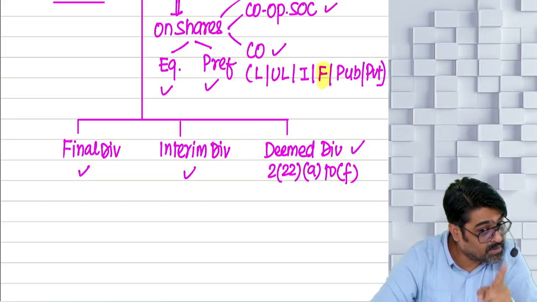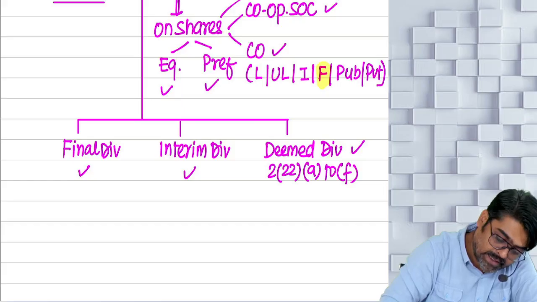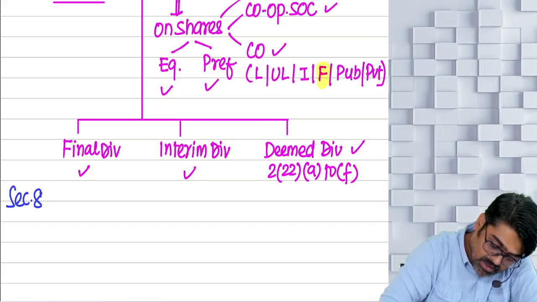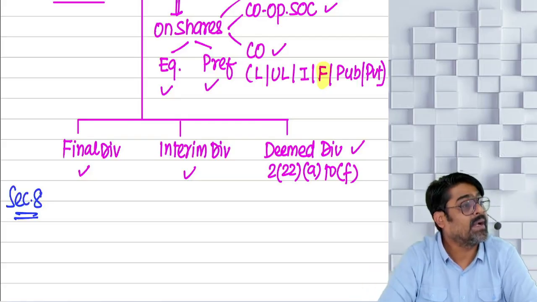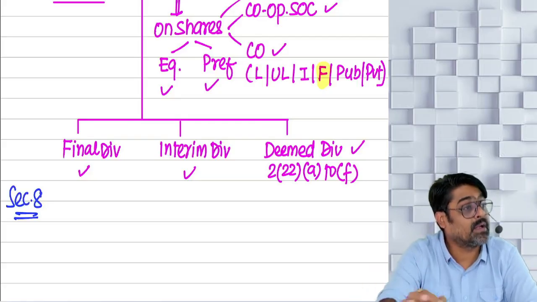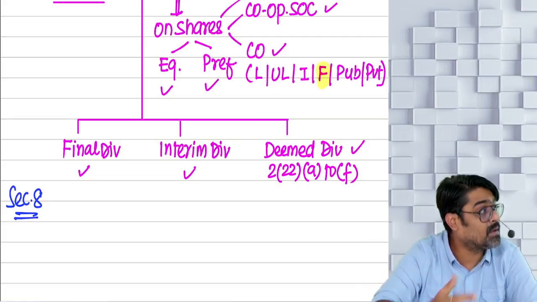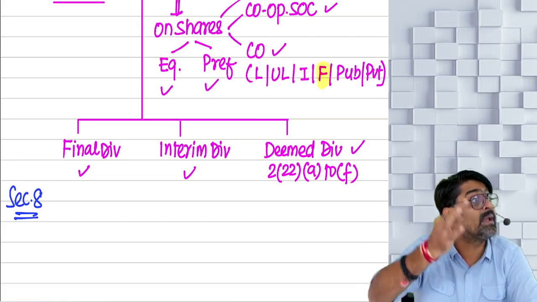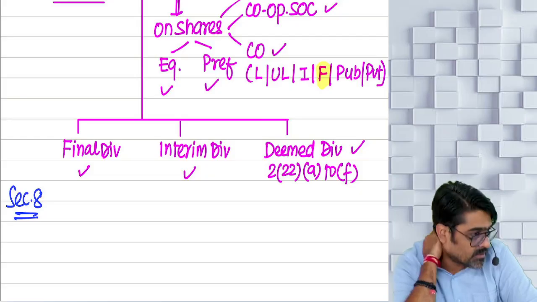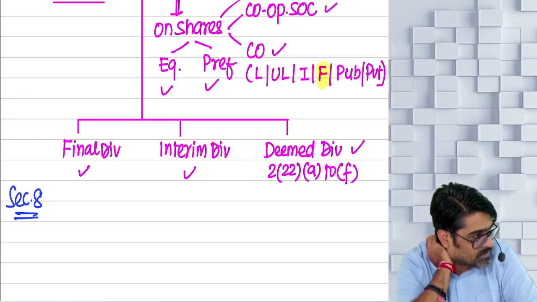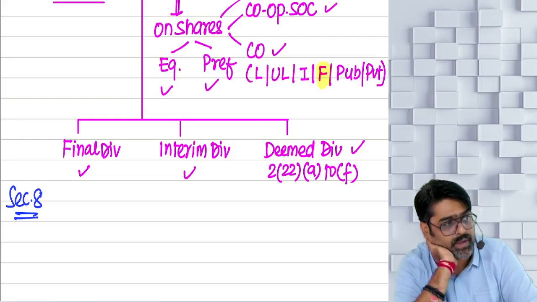In which year the dividend will be treated as your income is already given in section 8. Section 8 will tell you for which previous year dividend will be charged as your income under the head IFOS. So how many types of dividend can you receive? Final dividend you can receive, interim dividend, and then what is final dividend? Come on, tell me.